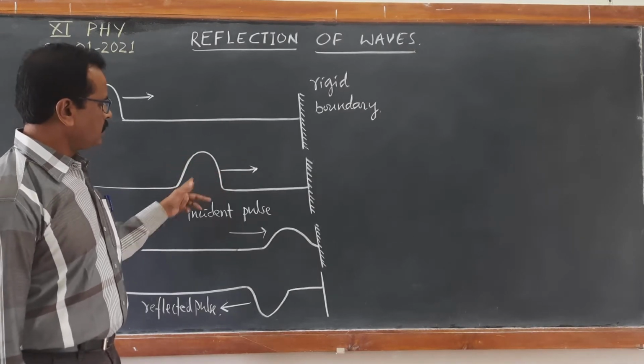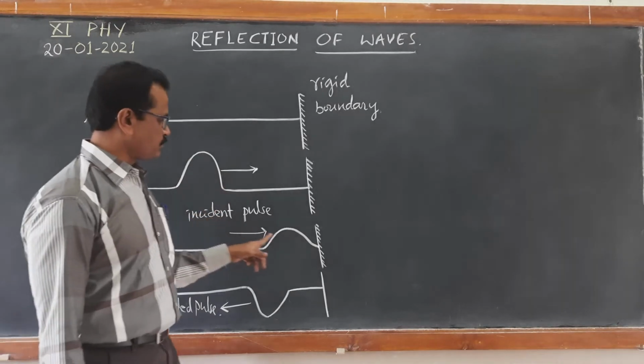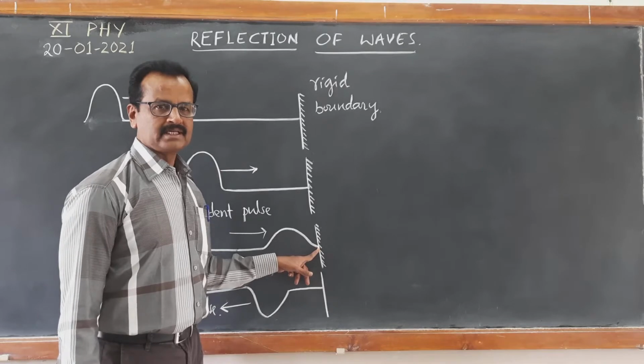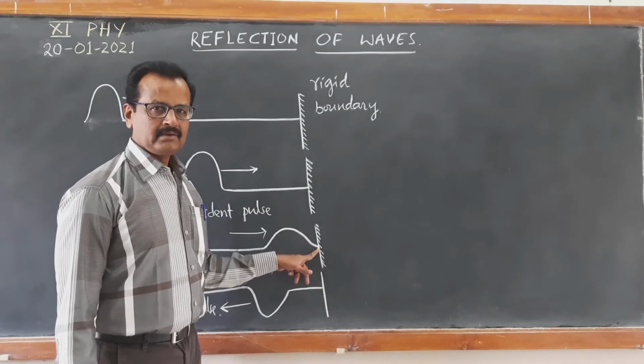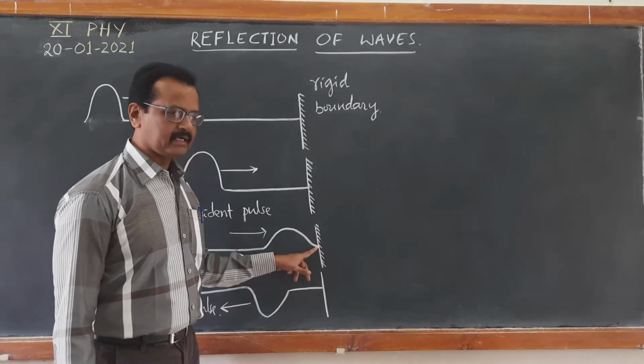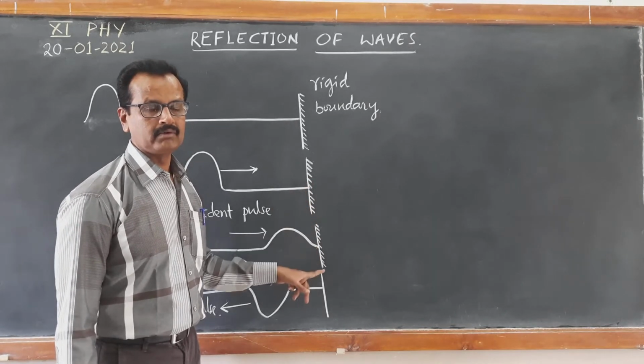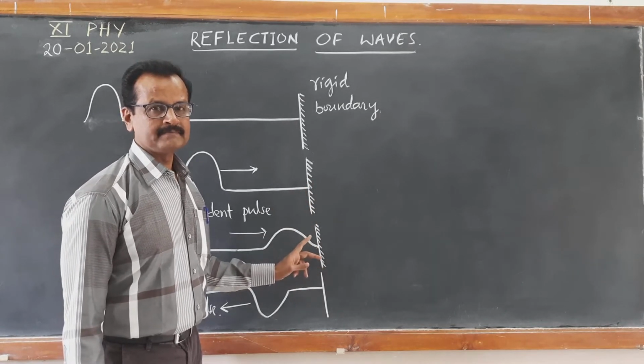Up and down a pulse is produced, and when this pulse reaches the rigid boundary, the fixed end, the tight end where it is connected, this end is not capable of moving either up or down. As a result, what happens?